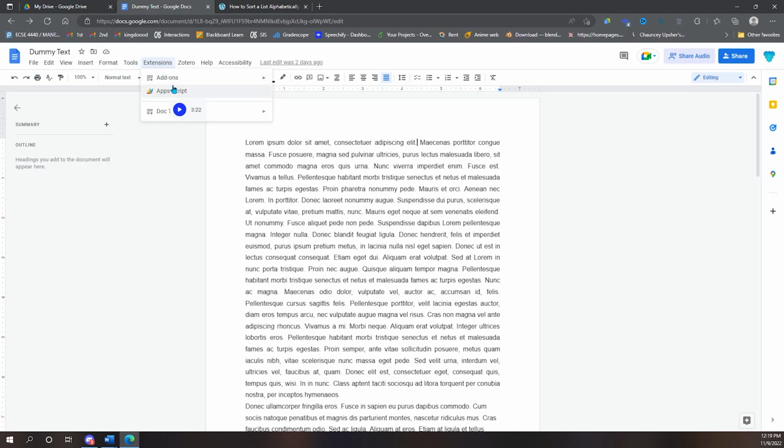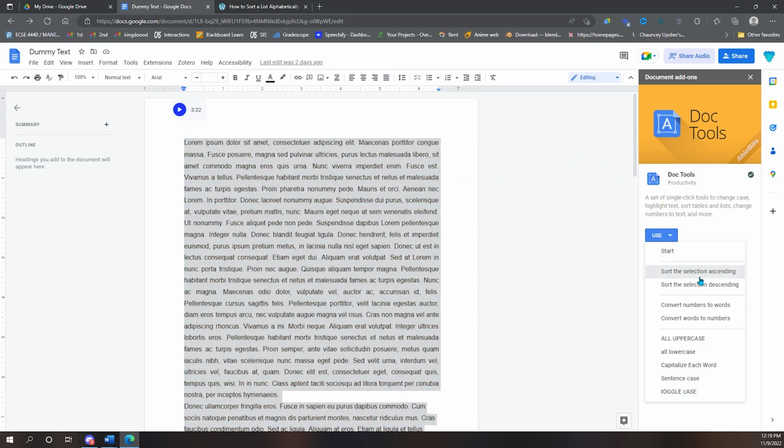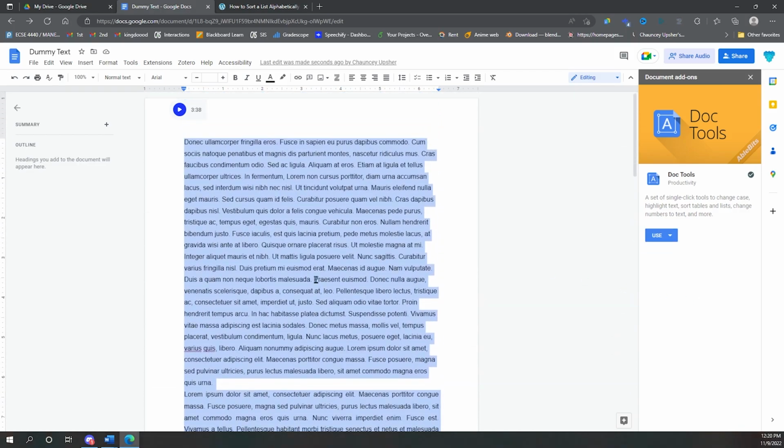Now I'll go to Extensions, Add-ons, and then View Document Add-ons, and then I can hit Doc Tools, which will allow me to use it. And then I can say to sort based off of the selection, ascending. So if I highlight this, and then I hit Use, and I say sort by ascending, now it's the same thing as Microsoft Word.